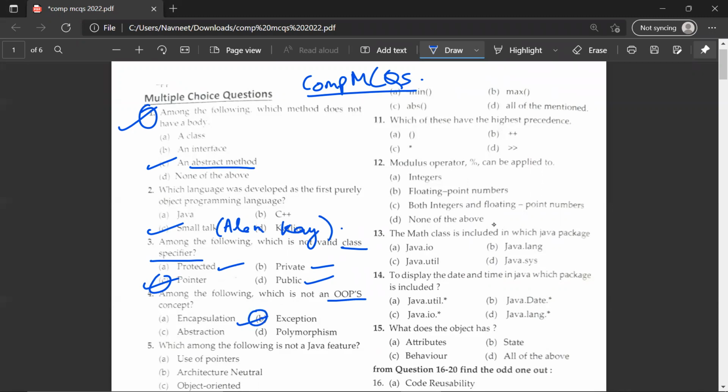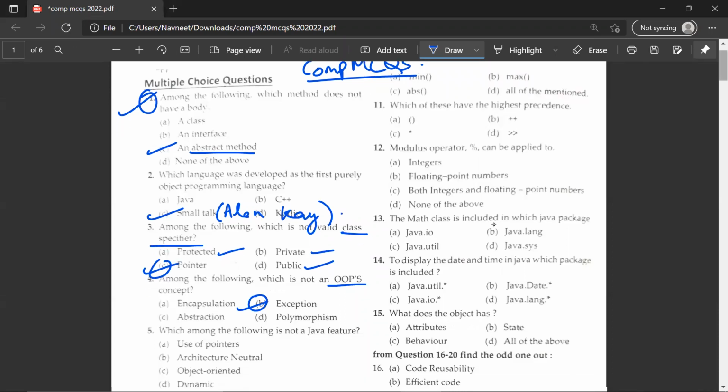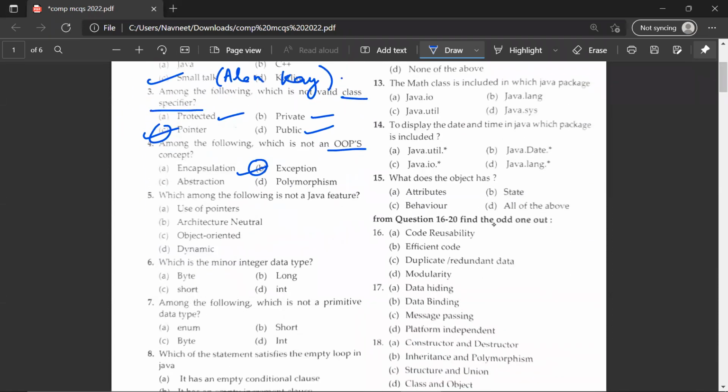So B would be a concept which is not of OOPS concept. Which among the following is not a Java feature? Use of pointers, architecture neutral, object-oriented, and dynamic. So the correct option would be A.